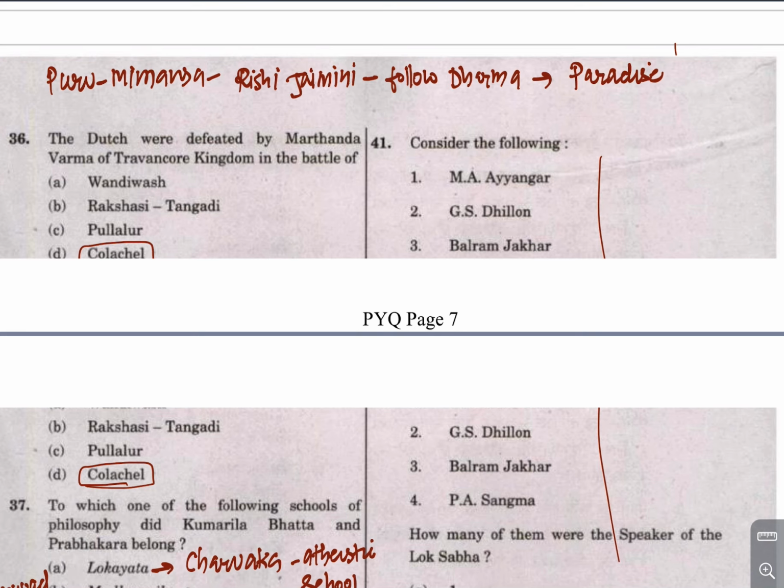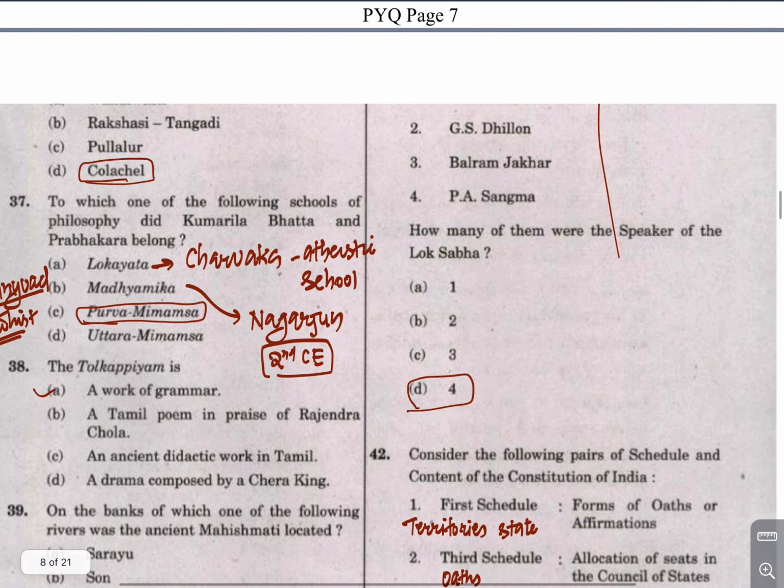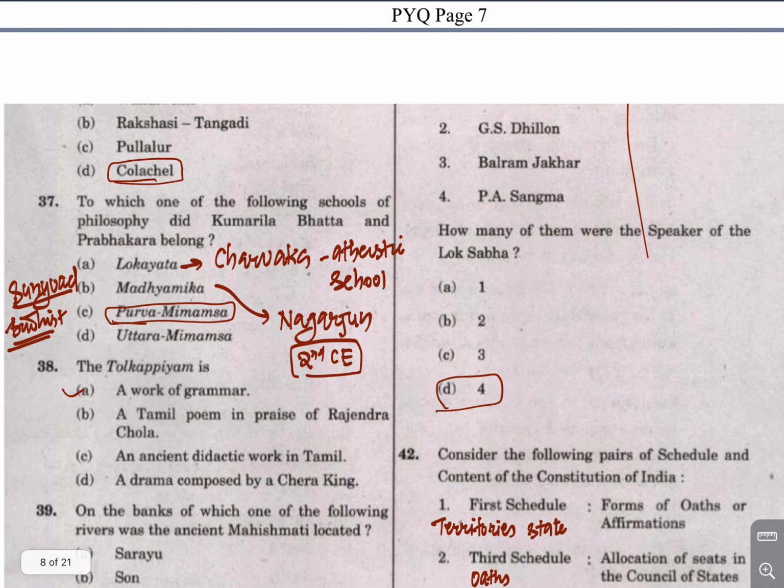Now the famous war between the Dutch and Marthanda Varma of Travancore was fought at Colachel. Remember this. Now, which of the following schools of philosophy did Kumarila Bhatta and Prabhakara belong to? Kumarila Bhatta and Prabhakara belong to Purva Mimamsa.